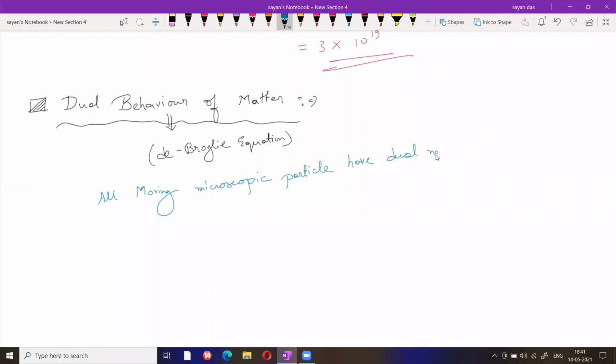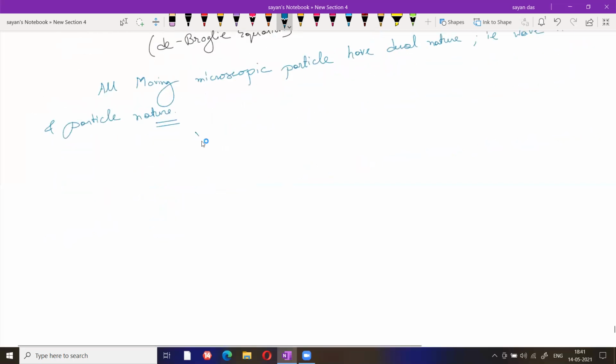What is dual nature? That means basically wave nature and particle nature. Okay, so the formula in this case is lambda equals h by p, where p is momentum. So we can write momentum equals mass into velocity. That is the main formula.